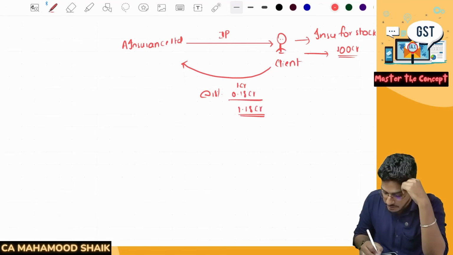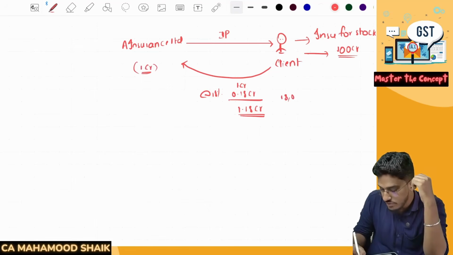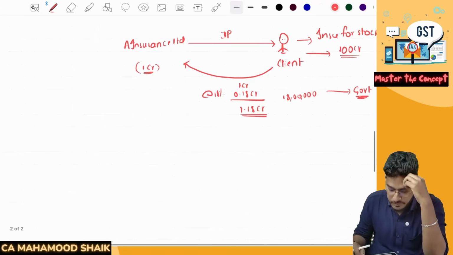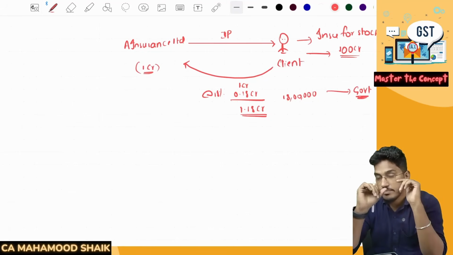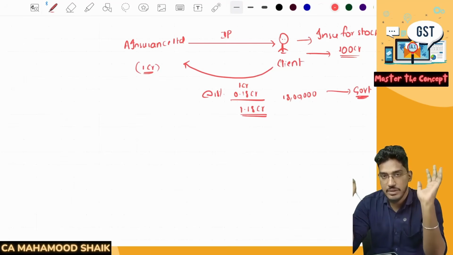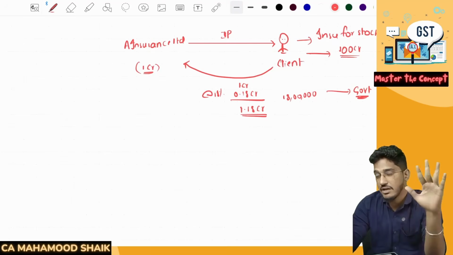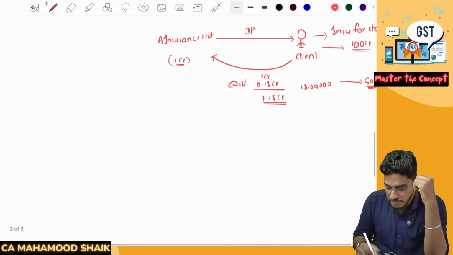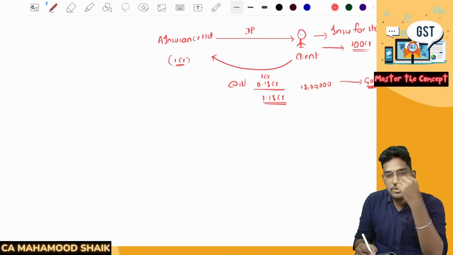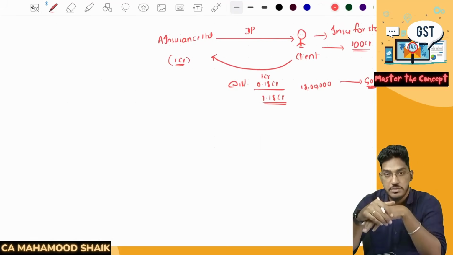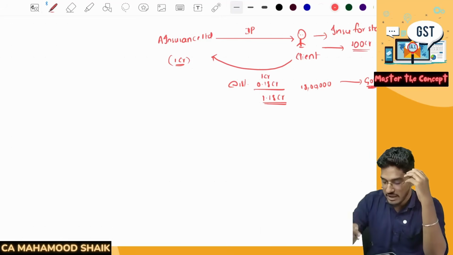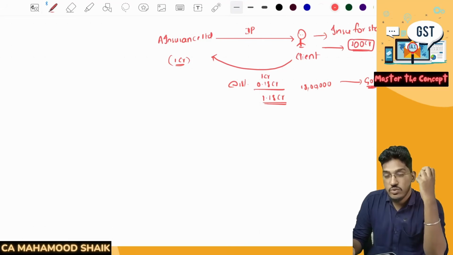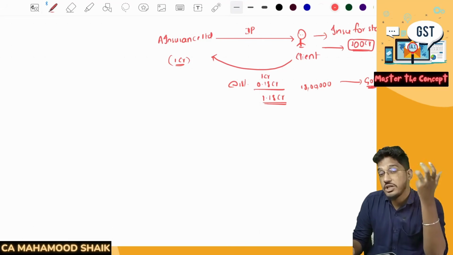Out of this, 1 crore rupees they will retain, whereas the 18 lakh rupees of GST they have collected will go to the government, which they have deposited with the government. This is the transaction that has taken place. No co-insurers, nothing. One single insurance company has taken the entire risk exposure. But over a period of time, A Insurance Limited is not sure about their risk exposure. Might be they feel that the 100 crores of risk coverage they have taken is looking very big on them. Now they want to reinsure it.